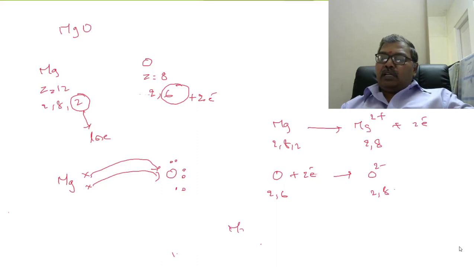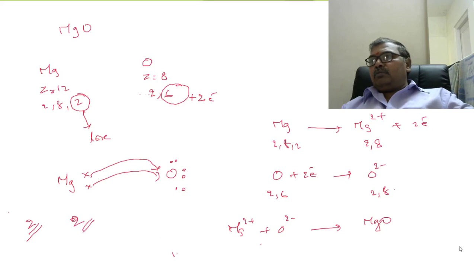Now Mg2 plus and O2 minus give rise to MgO. So in formation of MgO, the electrovalency of magnesium is 2 and the electrovalency of oxygen is 2. Clear?